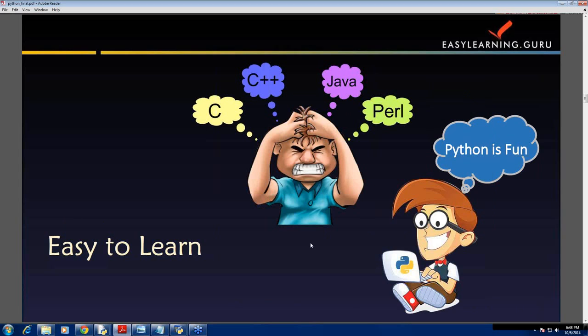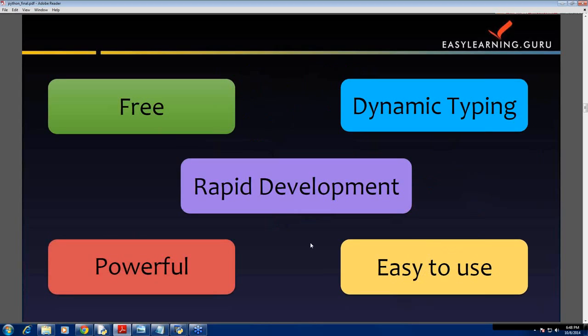Next feature of Python is easy to learn. Now this is a feature for which Python is known. Python is easy to pick up whether you are a first-time programmer or experienced with other languages. Syntactically, Python code looks like executable pseudocode. Due to its clear syntax, it can be learned easily. Some other gems of Python include free, dynamic typing, powerful, easy to use, rapid development.